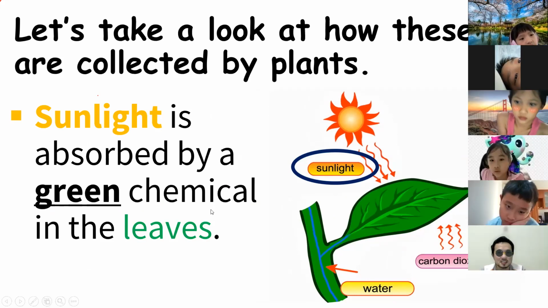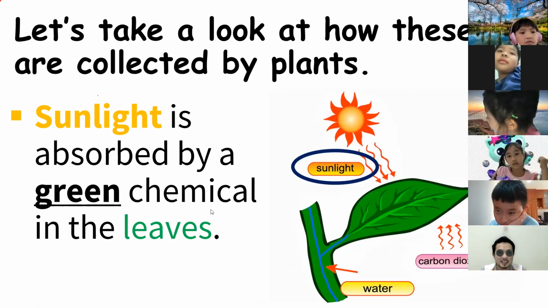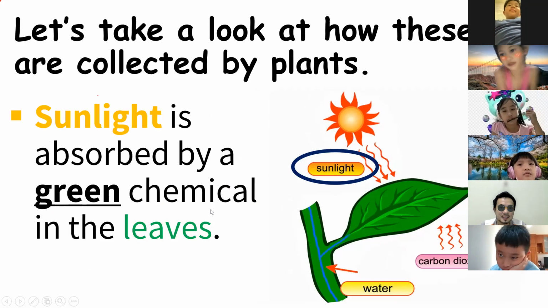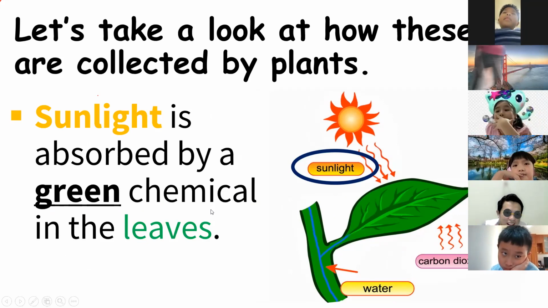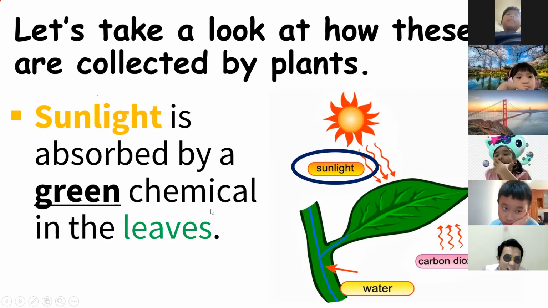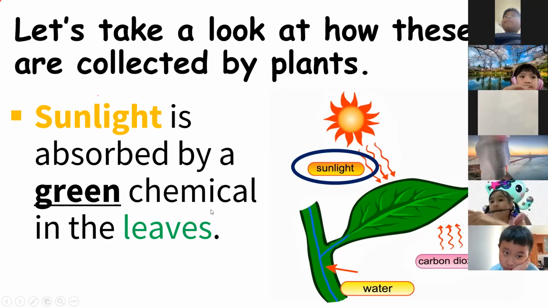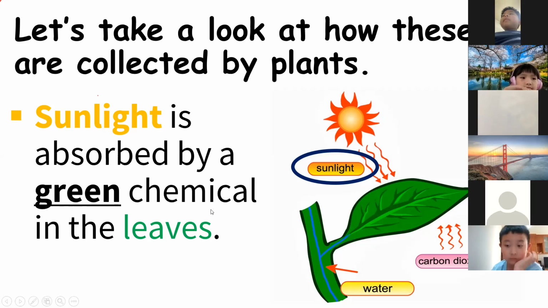Okay, who wants to answer? Crete? Yes, the green chemical? Chlorophyll. Chlorophyll, thank you so much, Crete.